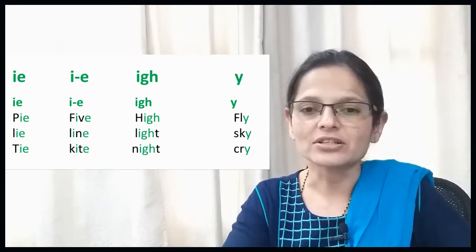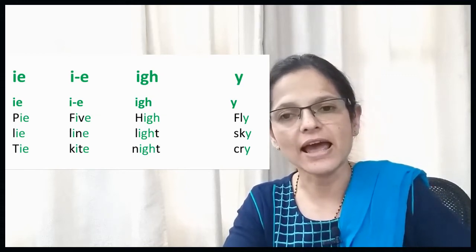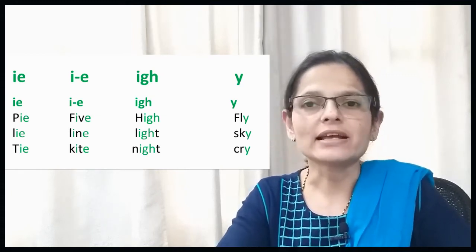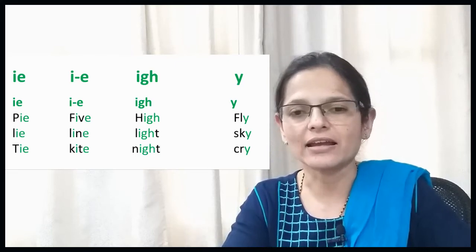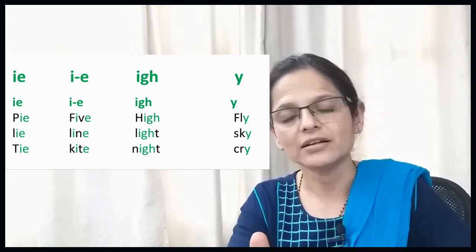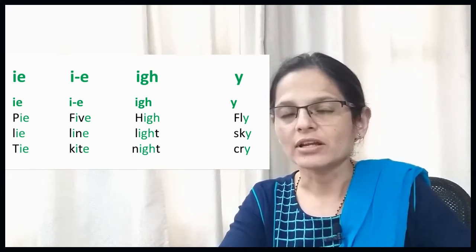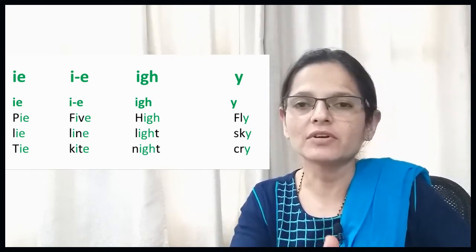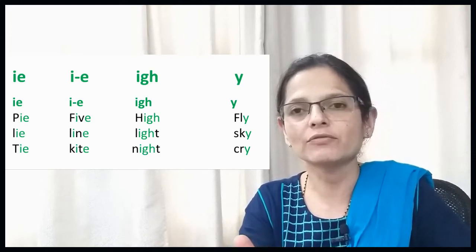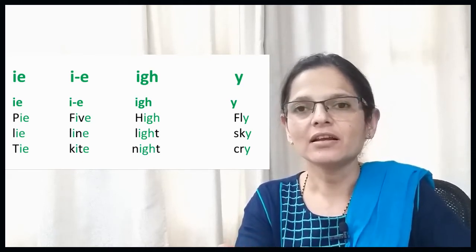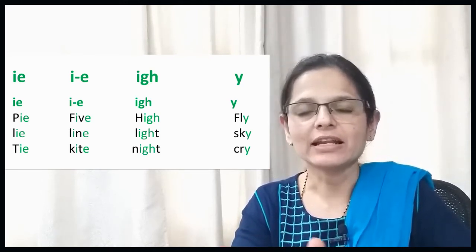In IGH, if you see H sound is H, and IGH sound will go as I. So H, I, high. L, I, T, light. N, I, T, night. Similarly here, Y sound, if you remember the previous words we saw, when it was followed by a vowel A, then Y will remain silent, will take the sound of A.